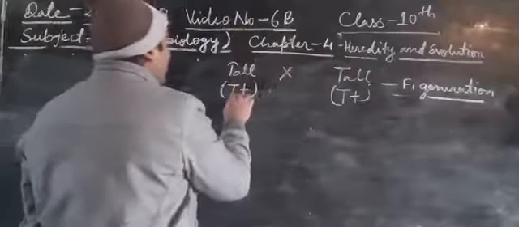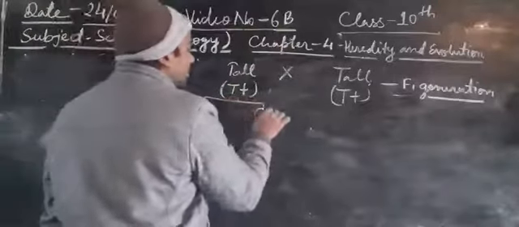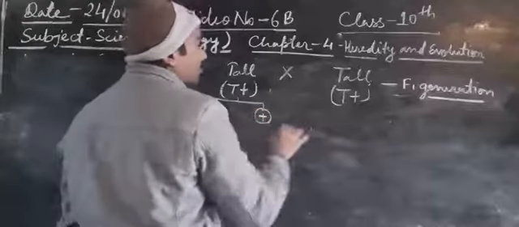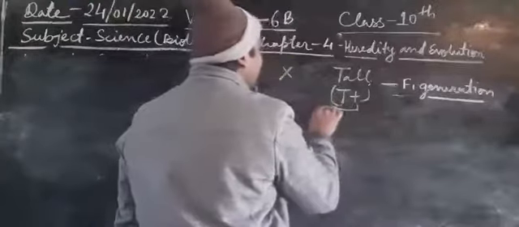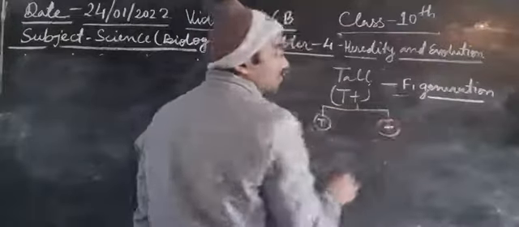Now, gamete formation: capital T, small t, capital T, small t.